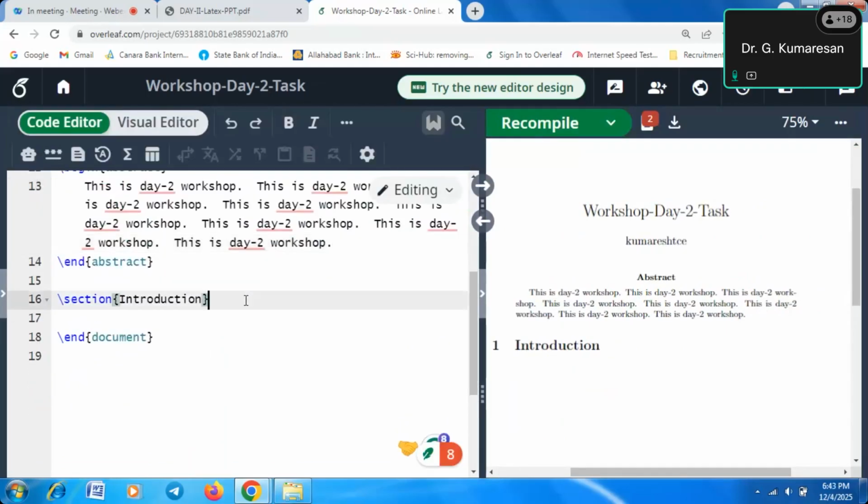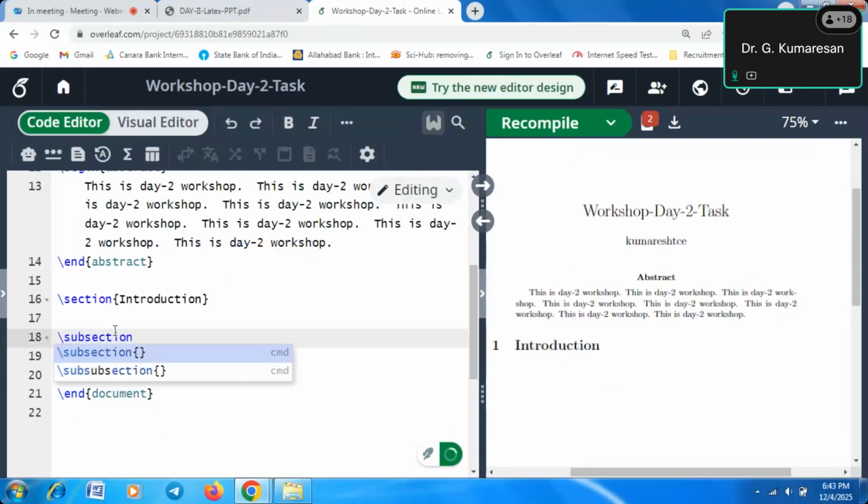After that, what will we do? We have to create the sections. So the first section is introduction. So instead of the section, we will create the subsection. How to create the subsection? Backslash subsection. Here you will write, this is the introduction subsection. Subsection introduction. Like that, you have to write.